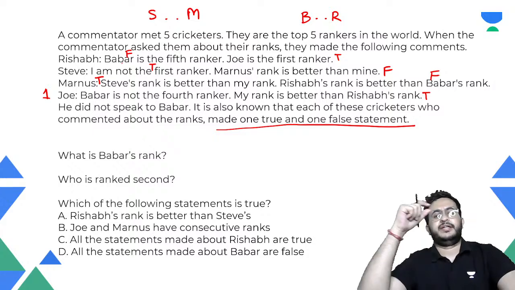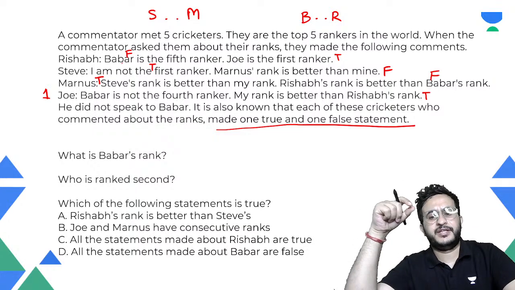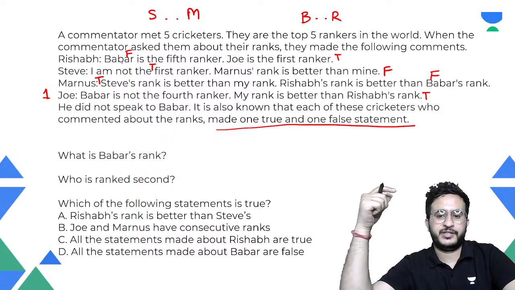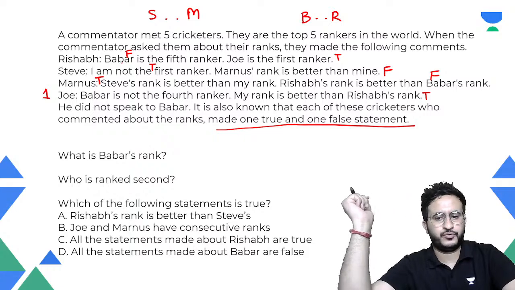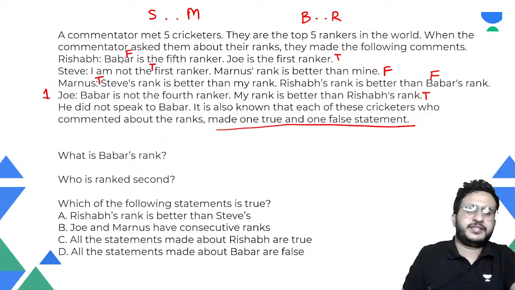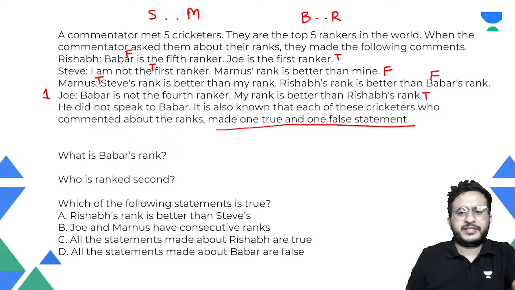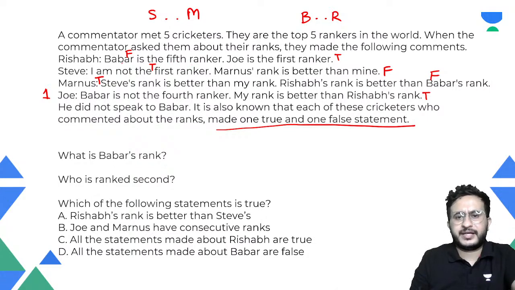Because see, in these questions, we use the information that we know to identify whether a statement is true or false. Like for example, इस statement की हमें कोई knowledge नहीं थी, but इस statement से पता लगा सकते हैं because we know that he is rank one. Okay. Similarly, यहाँ पे भी हमने क्या किया था? We knew this thing that Babar is not last, so that's why we told that this is false and this is true.